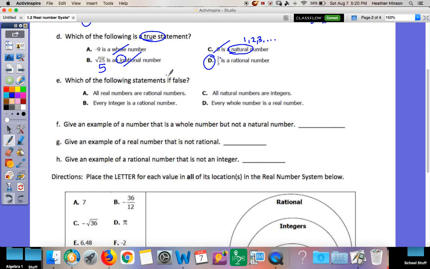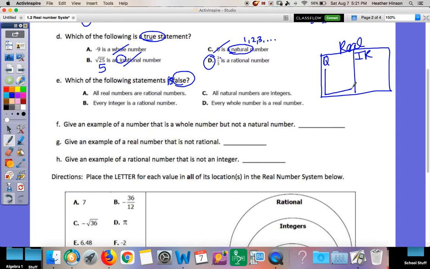Which of the following statements, I should say, is false? So we want false this time. All real numbers are rational. So I'm going to draw the chart over here just so we don't have to flip back and forth. So this is my real number system. You have your rational right here, which is represented by Q. Irrational on that side. Underneath rational, we have integer, whole number, and natural number.